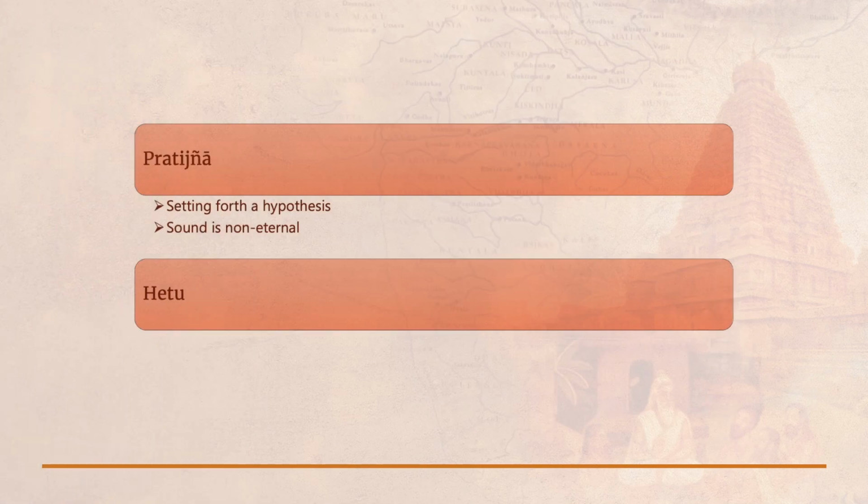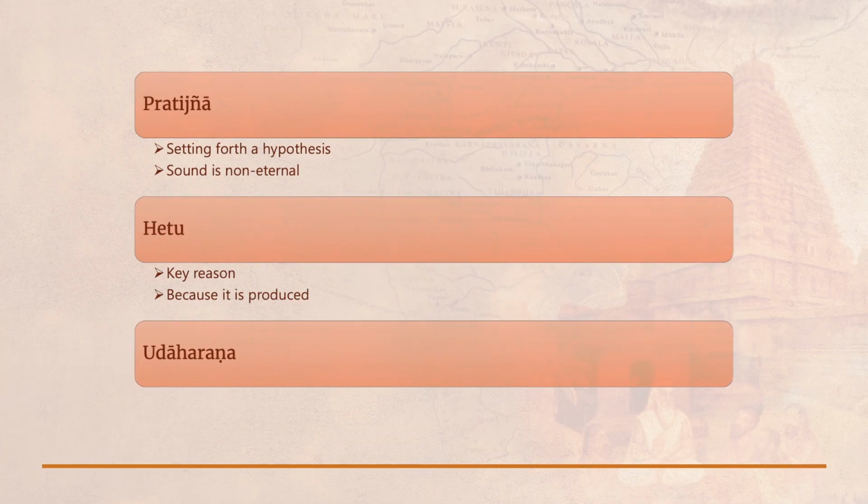After this comes the key reason or the hetu. On what basis do I want to prove my hypothesis? That is called the hetu. In this case my hetu is that it is produced. Sound is non-eternal because it is produced. My main reason for saying that sound is non-eternal is that it is produced. Now, after this I am supposed to set forward the general rule and also provide examples. The general rule in this case would be whatever is produced is non-eternal, and I have to give one example, that is like a pot.